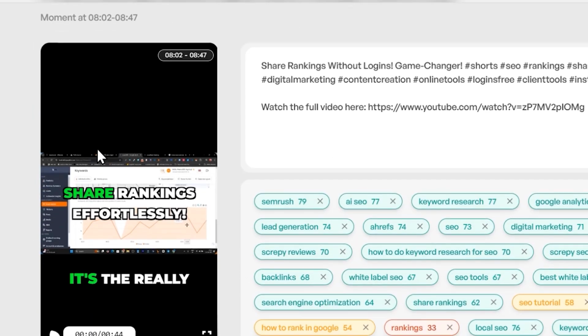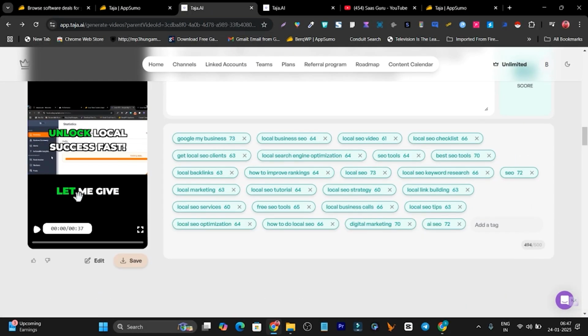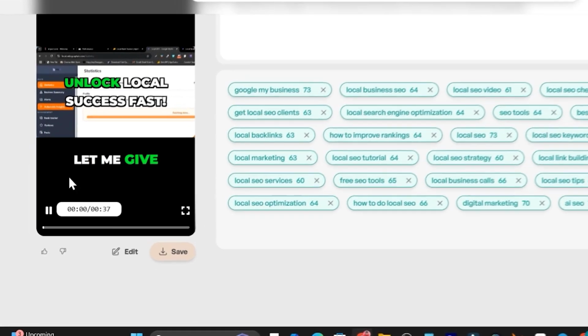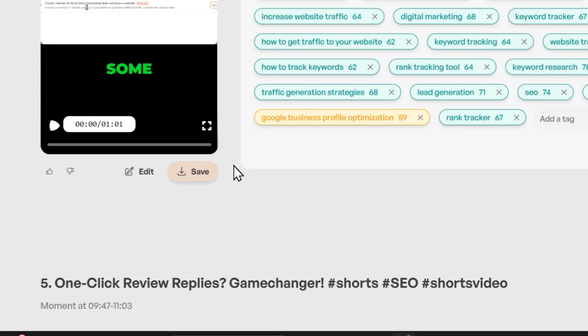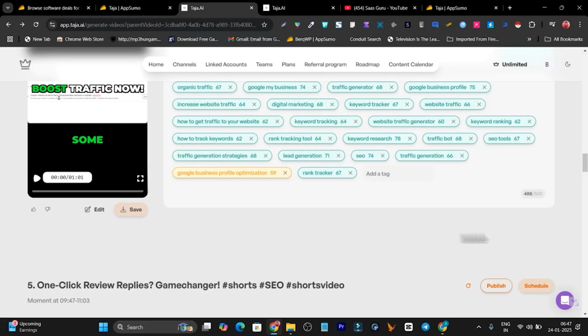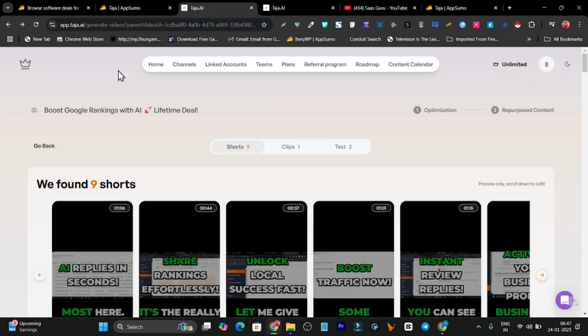Then I can do the same thing with the second reel and the third reel. You can see that I made changes to this single reel. I just relocated the captions location here, and now you can see that for all the reels or shorts, this edit is automatically applied. So that is again the beautiful part of the AI here. So that's all for today's video.